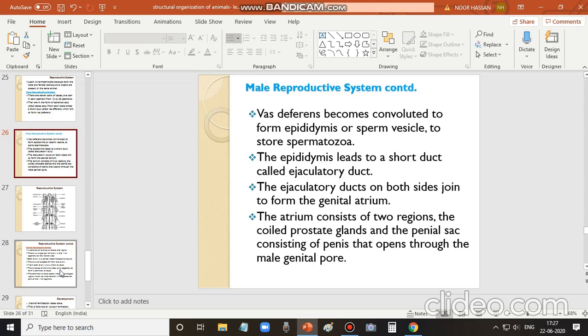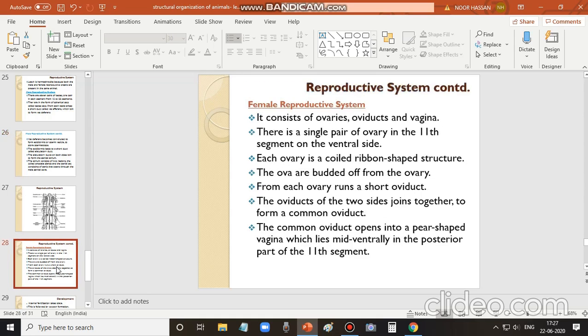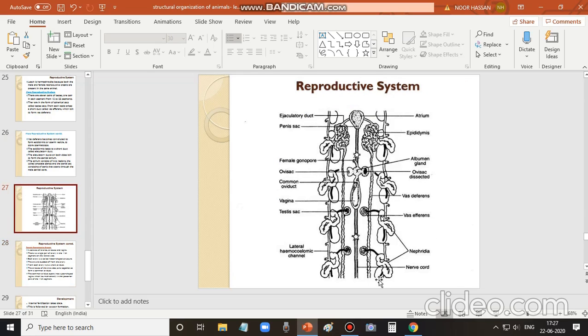Now we shall discuss the female reproductive system in the leech, and it consists of ovaries, oviducts, and vagina. Going back to the slide, as it is a hermaphrodite animal, the female reproductive organs are also present in the same animal. So this is the female reproductive system.